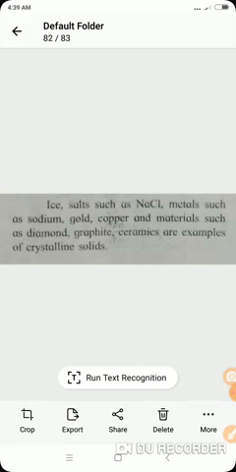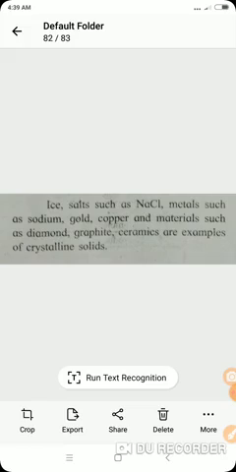Now we see examples of crystalline solids, like ice. Then salts like NaCl, also called table salt. Then metals such as sodium, gold and copper are also examples of crystalline solids.